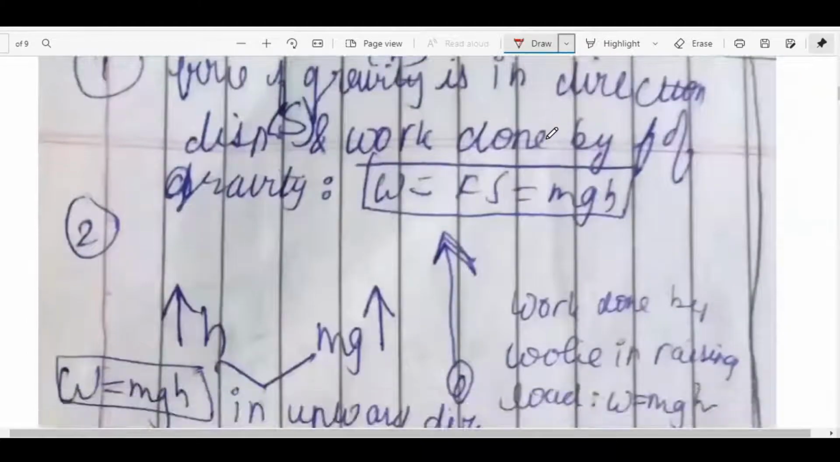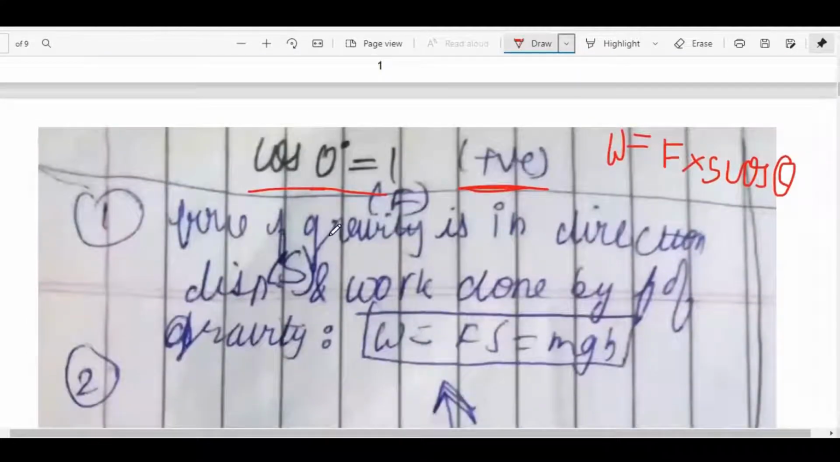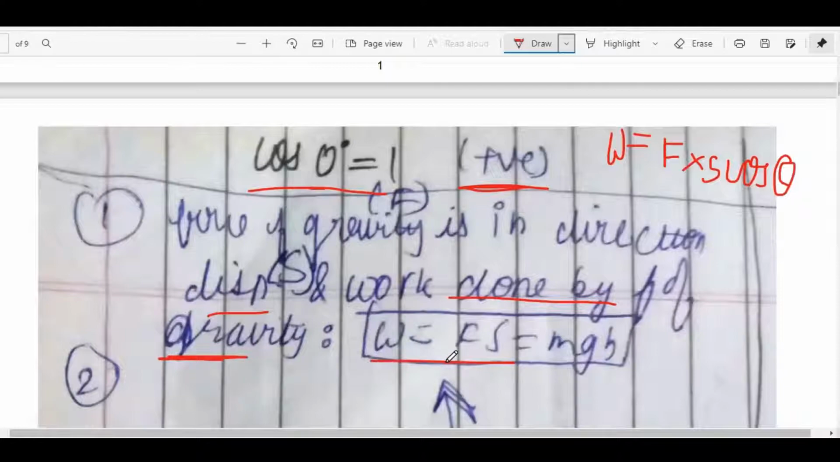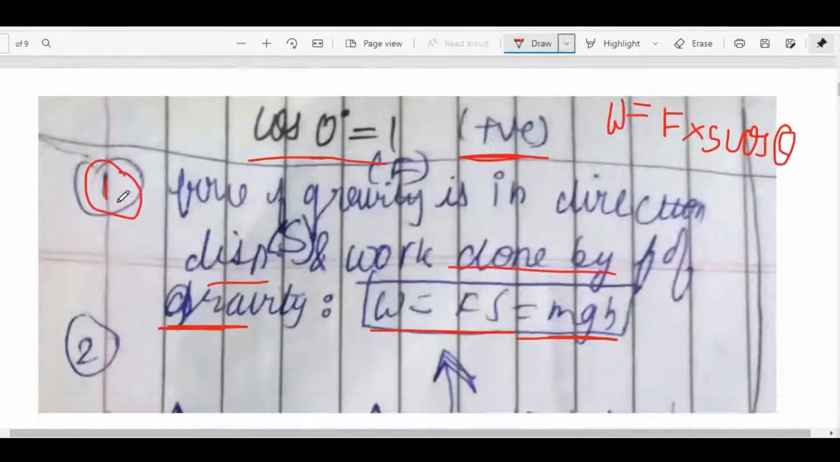The force of gravity will be in the direction of the displacement, and the work done by the force of gravity will be equal to force into displacement, which is equal to mgh. This is the first example for cos 0 equal to 1, that is, work done is positive.